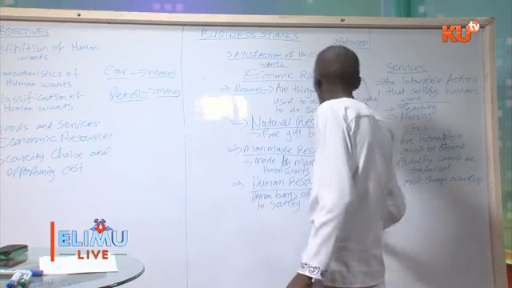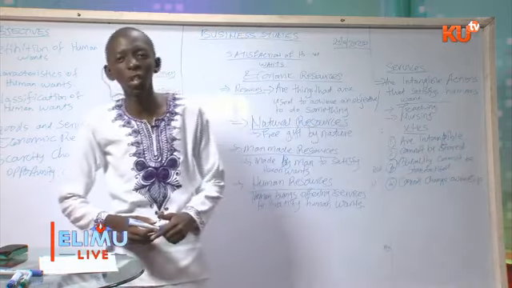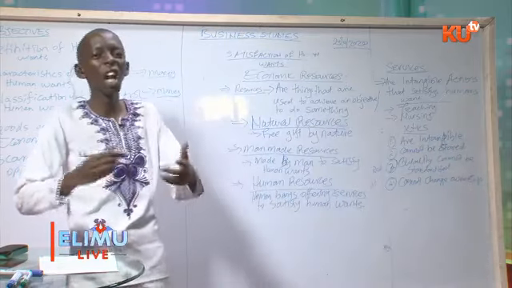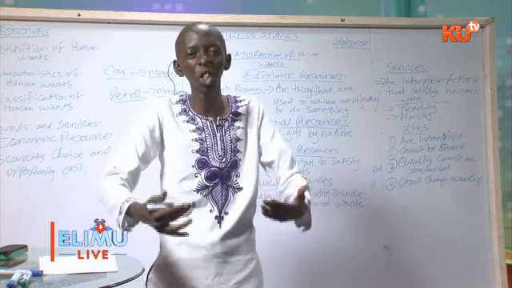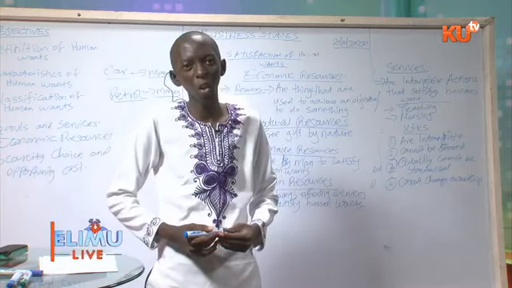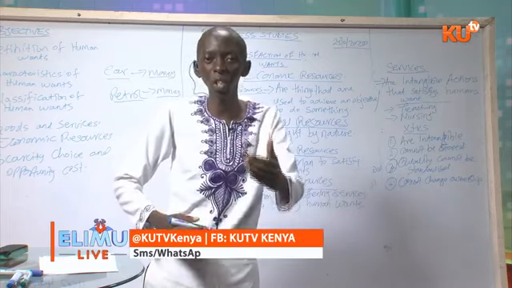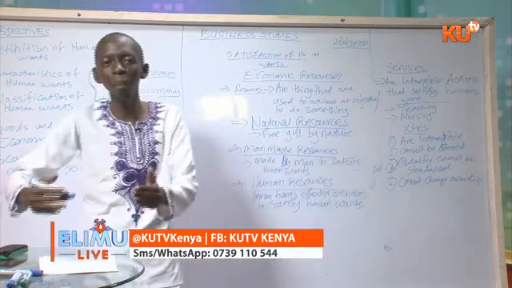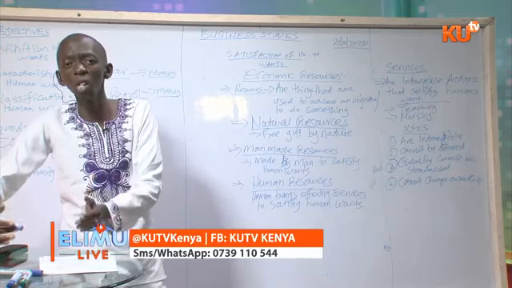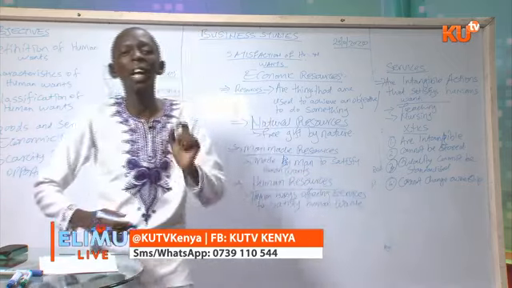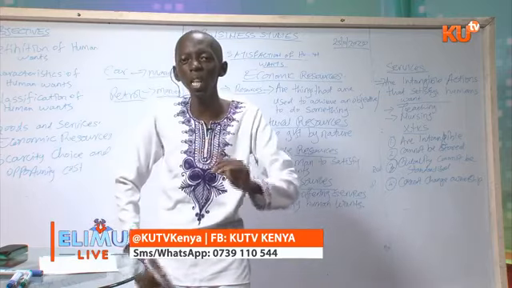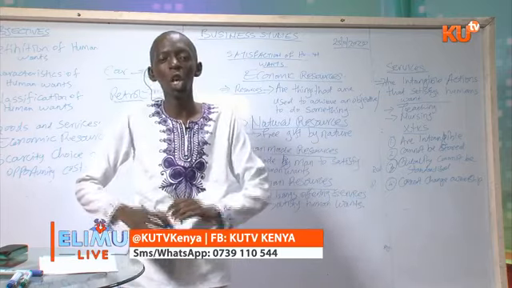So these are the three classifications of resources. We have natural resources given as a free gift by nature. An example is natural rivers. Man-made resources are made by man to satisfy human wants. An example is a vehicle, a private jet, a cup, a plate. All those are man-made resources.